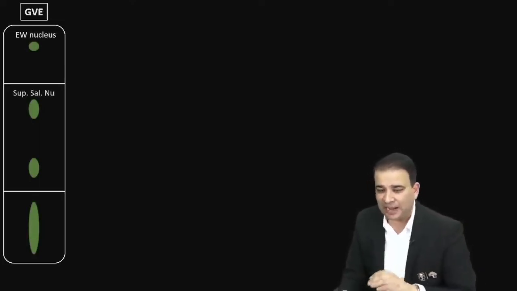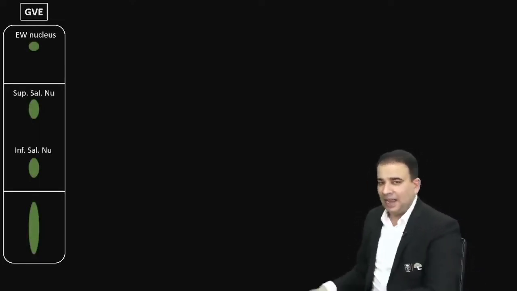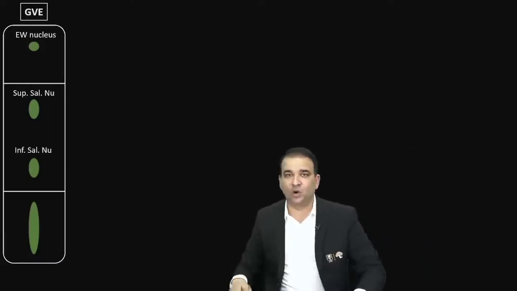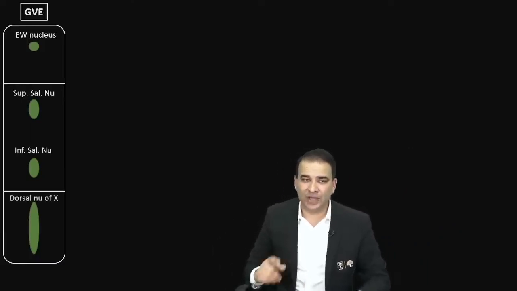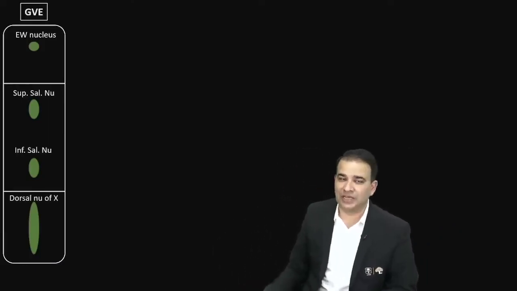Okay, now coming to GVE, general visceral efferent. Now the three parts which I have divided over there are midbrain, pons and medulla oblongata. Guys, in midbrain, the GVE, general visceral efferent, has one nucleus called the Edinger-Westphal. In the pons we have the two salivatory nuclei called superior salivatory and inferior salivatory nucleus. And then in the medulla oblongata we have a nucleus called the dorsal nucleus of vagus.